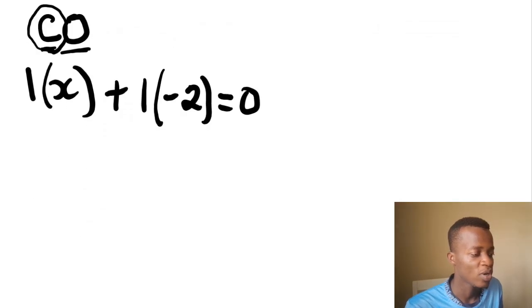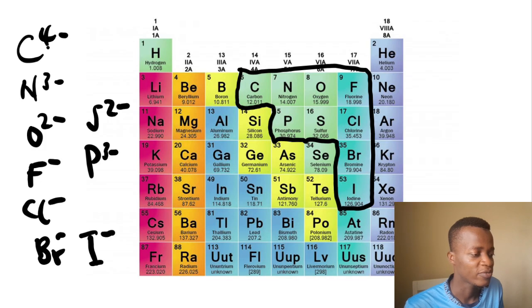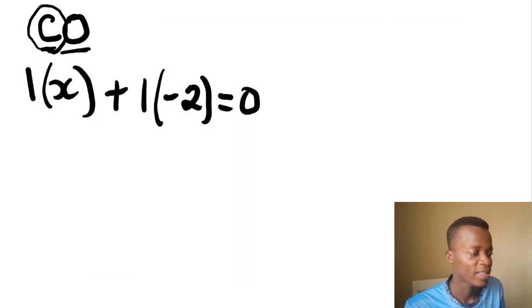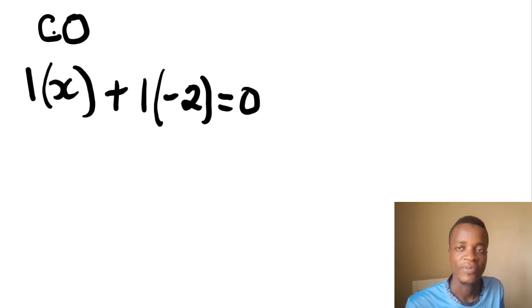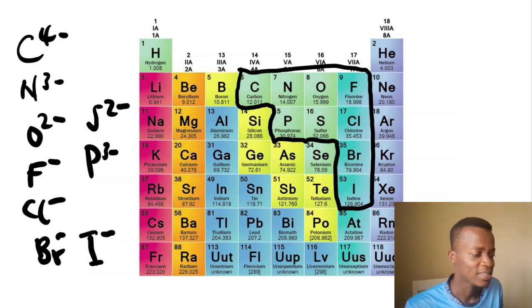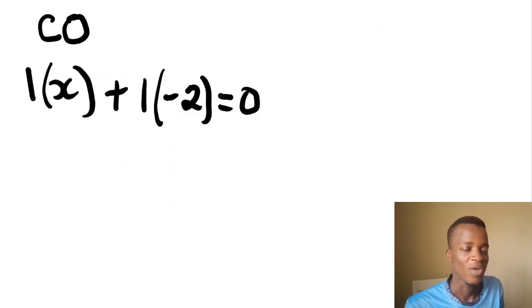So someone will say, okay, we have carbon here and we know that carbon is 4 minus. Why are we not picking this 4 minus, but rather calculating for it? So just know that you have to follow the previous section to understand this one, right? If you're in a binary covalent compound, the non-metal that comes first doesn't necessarily have to be any of these charges at the top here. You have to calculate it, right? But the ones that are second, the ones that come after, maintain whatever they have here.